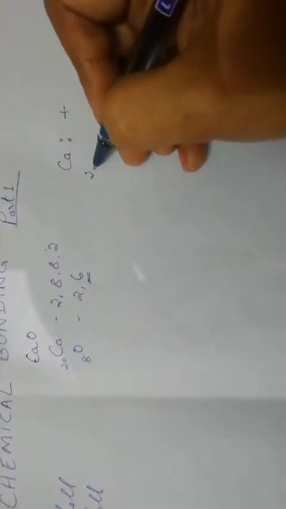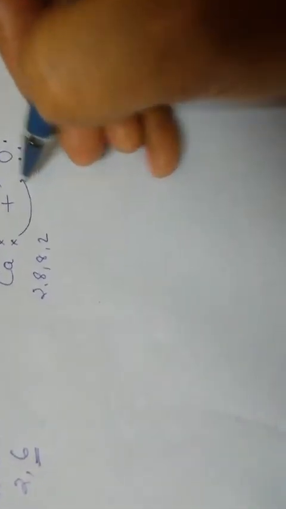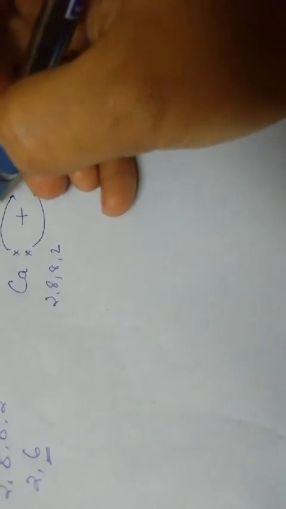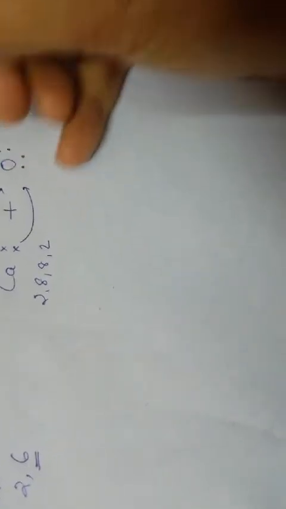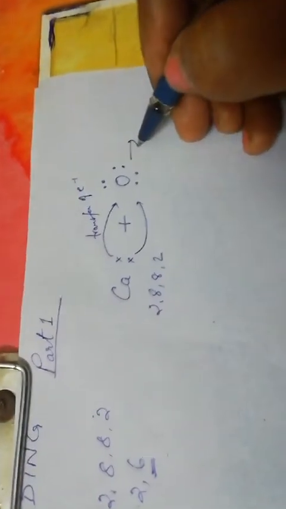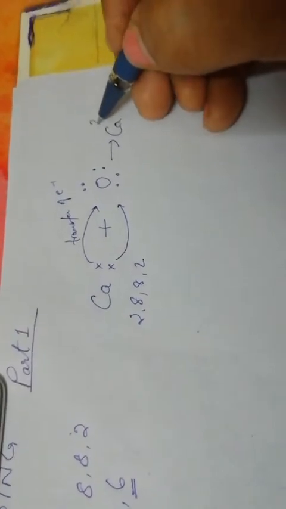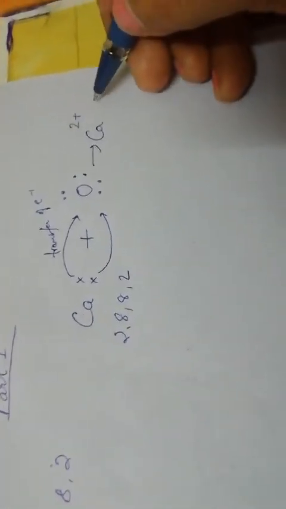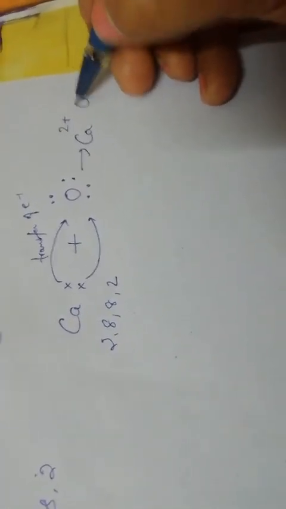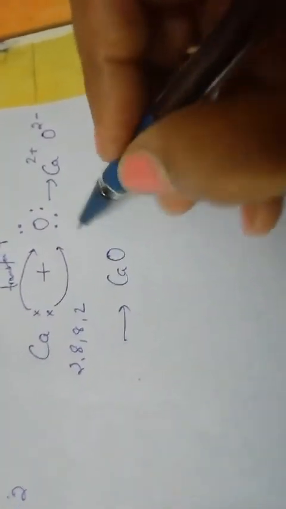Calcium 2, 8, 8, 2 plus oxygen 1, 2, 3, 4, 5, 6, and then you can show transfer of electrons. Now what happens? Calcium acquires 2 positive charges, oxygen acquires 2 negative charges, and then they form calcium oxide.